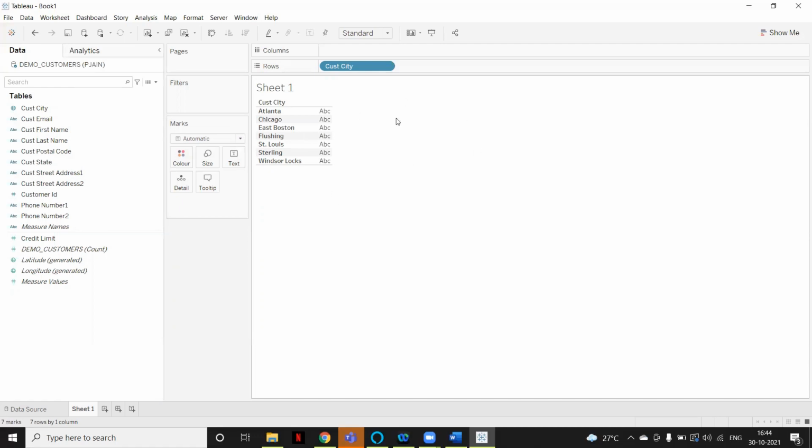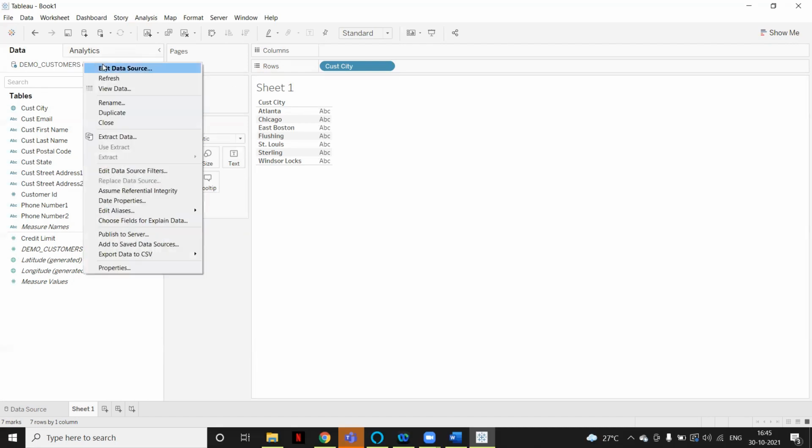If you are opening the dashboard in the evening, whatever data is available in the database in the evening, the same data will be reflected. It's just like when you do a transaction in the ATM, and when you see the statement, the latest or real-time data is reflected in your statement. If you did a transaction just now, and after 1 minute you see the statement, you will see all the transactions. So it is showing real-time data.